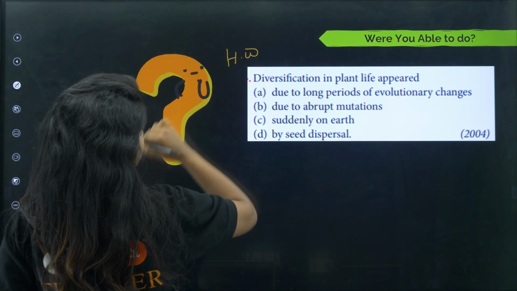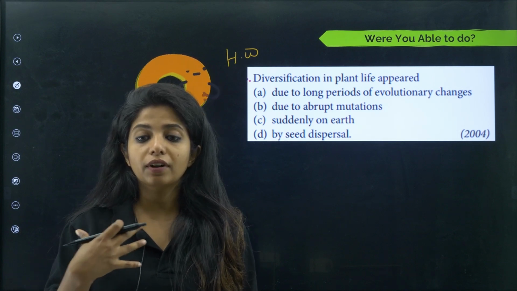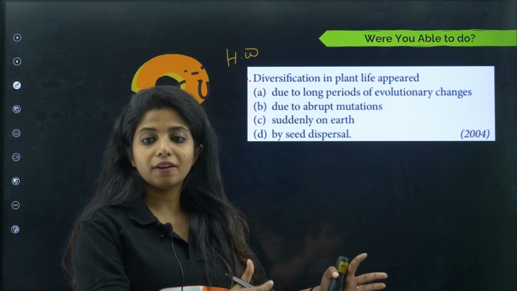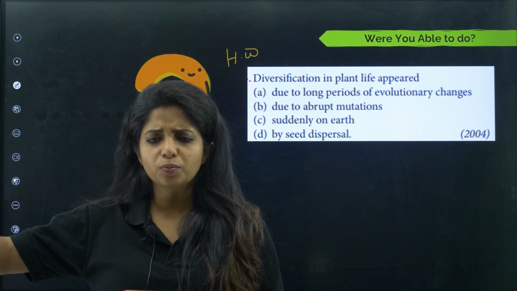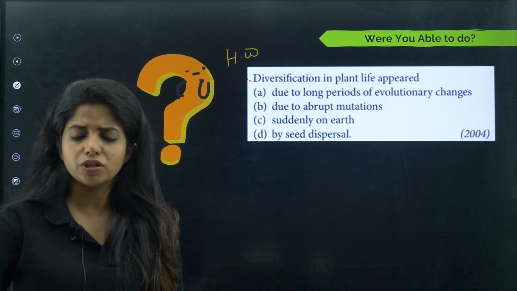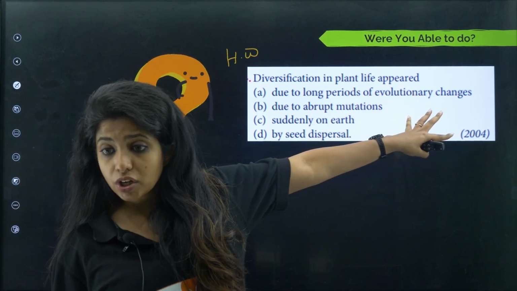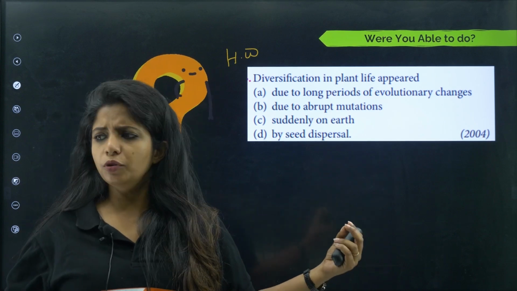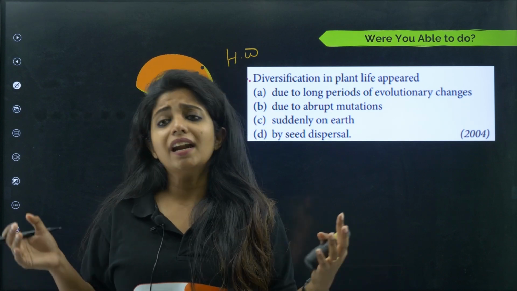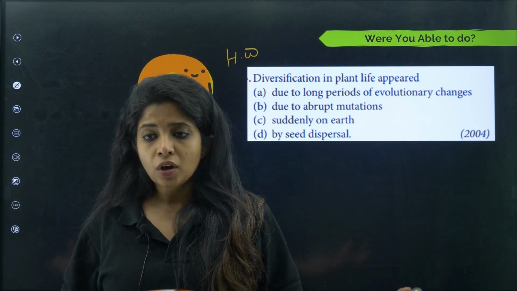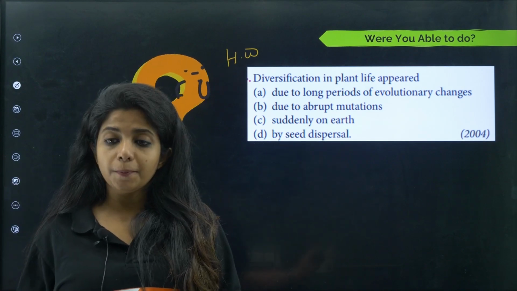Let's see. So diversification in plant life appeared. The question says, why do you think that different varieties of plants have come? Okay, there were algae, then from algae you got bryophytes, then pteridophytes, then gymnosperms, angiosperm. Was it a result of evolution? Did it take so long? Was it due to long periods of evolutionary changes, or was it due to abrupt mutation? The mutation that has just occurred in the DNA. There's some changes in the DNA, and that had led to this huge diversification that you see today. Or is it because they suddenly came on Earth like that? Or by seed dispersal it happened? What was the actual reason?